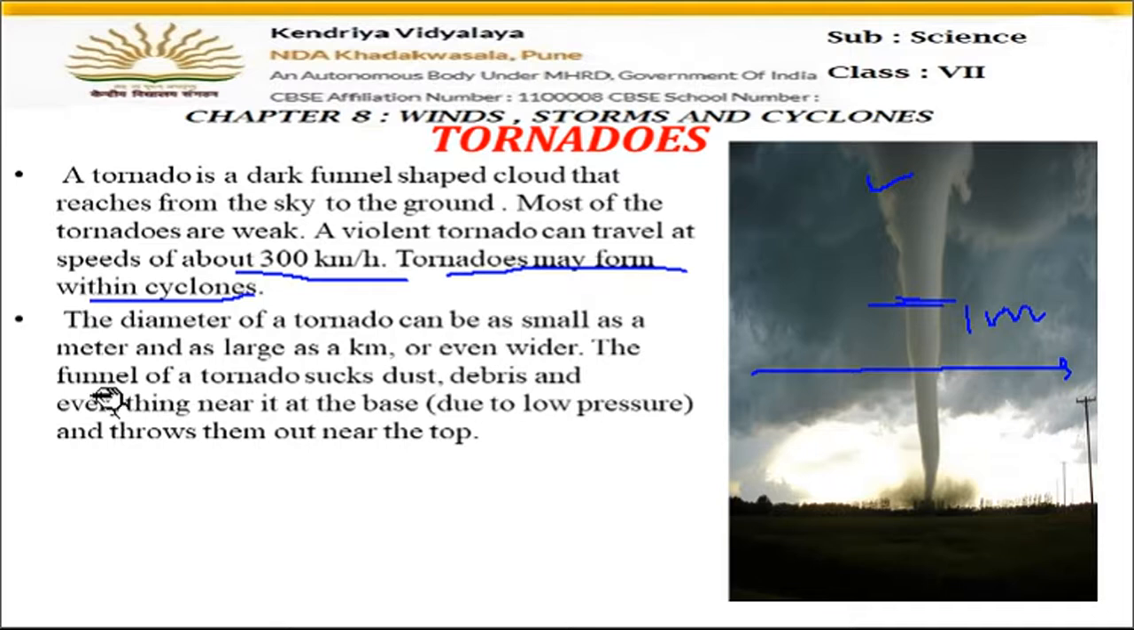The funnel of a tornado sucks the dust, debris and everything near it at the base. So whenever these tornadoes move, whatever comes in their way is taken inside the tornado, and then it rotates with the clouds like this. It rotates within this, and then it is thrown out from the upper part like this. So these tornadoes are also very harmful, and they damage the things which come in their way.